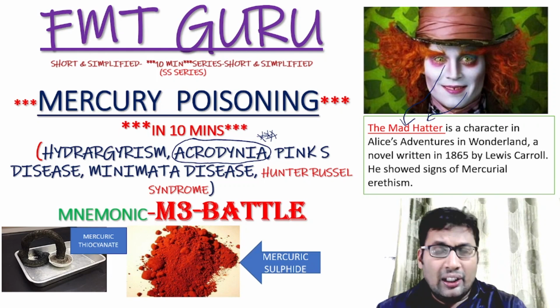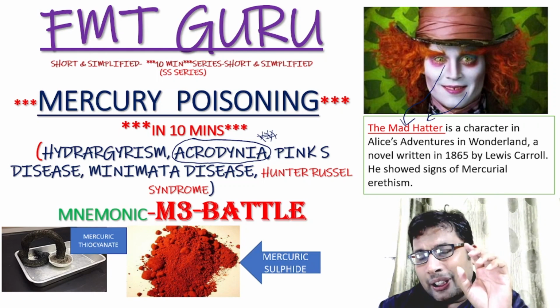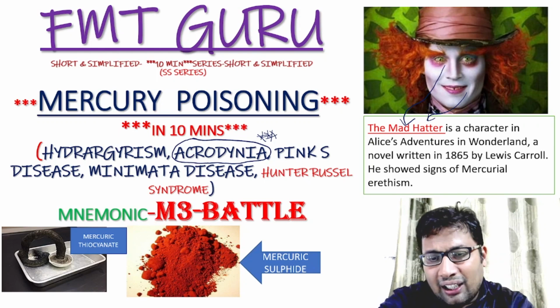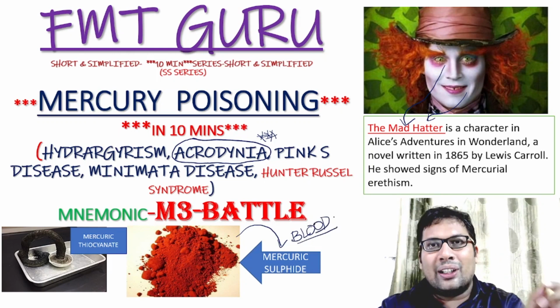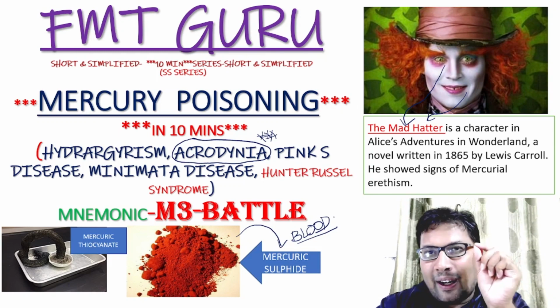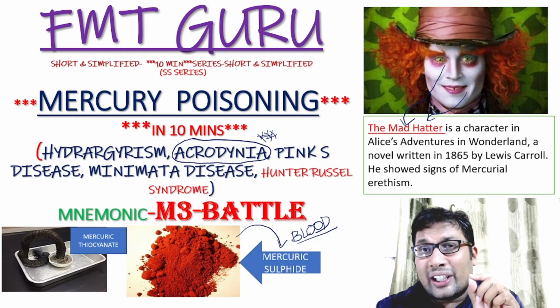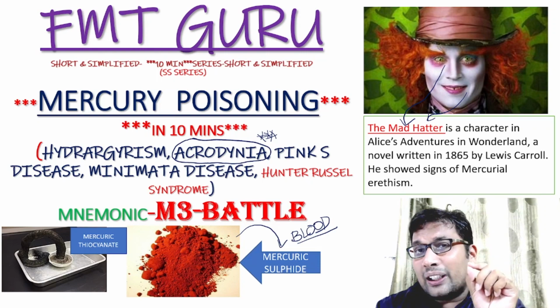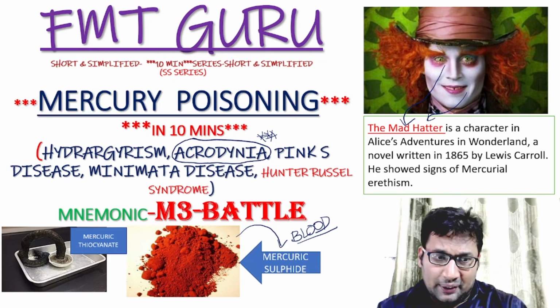All are correct. And in the picture you can see two important things. One is a red colored compound which resembles blood. What is this known as? Mercuric sulfide. It is asked in the exam. And mercury thiocyanate is one of the fireworks used in Deepavali or Diwali.